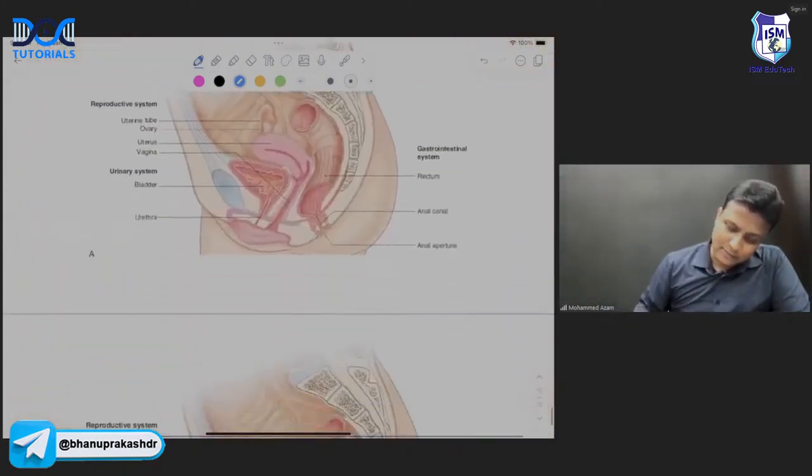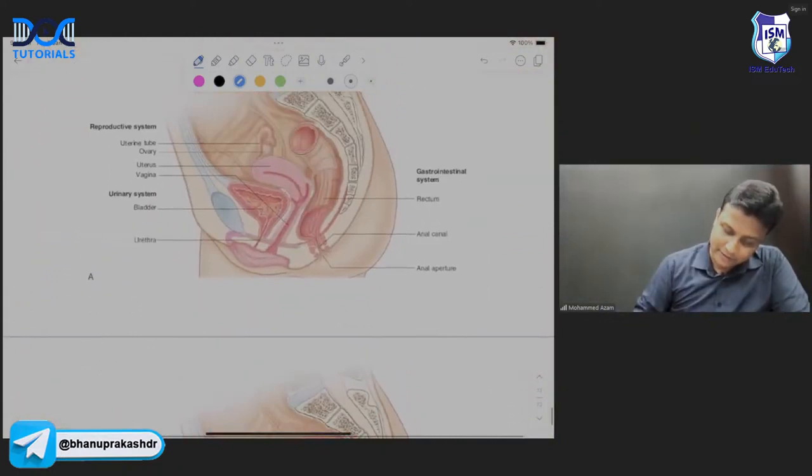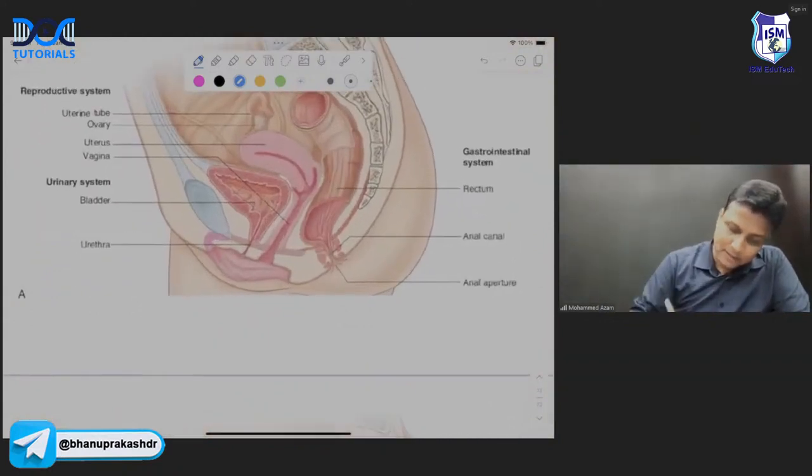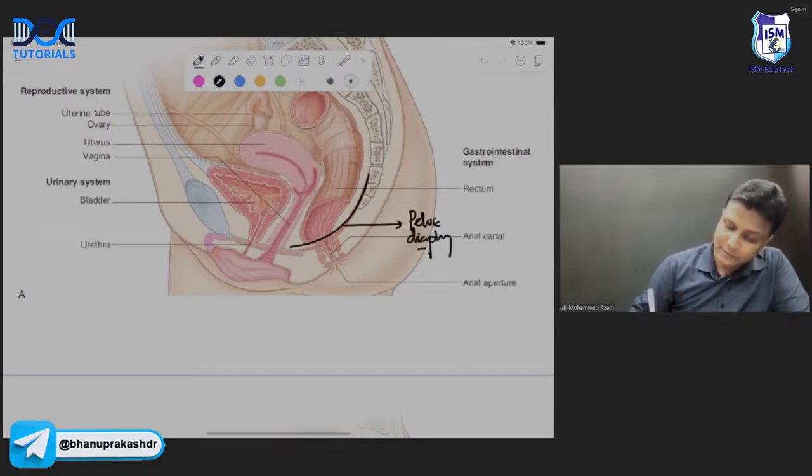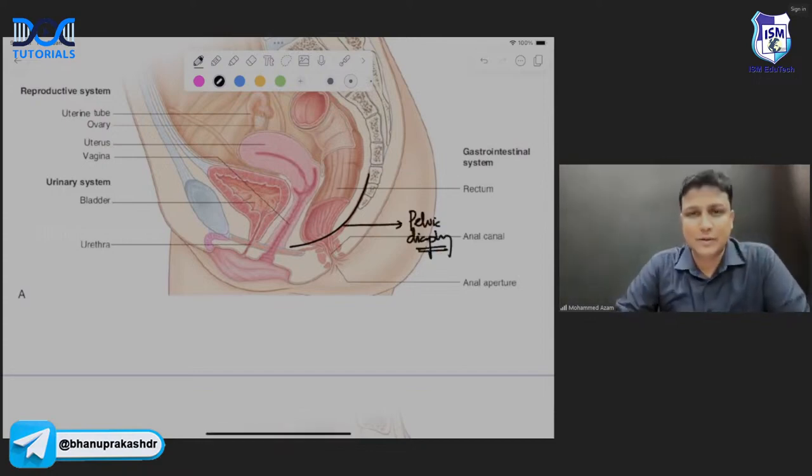Next, sir. Now, welcome to one last and final thing here, my dear friends. Look at this diagram here. In this diagram, the muscles which are sloping down from here are going to form your pelvic diaphragm, sir. This is nothing but the pelvic diaphragm. And the pelvic diaphragm is made up of 2 muscles, and those 2 muscles will be the levator ani muscle and the coccygeus muscle.